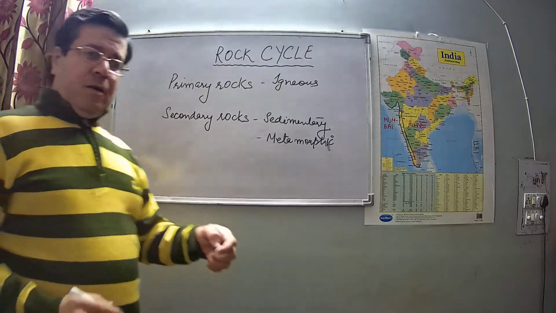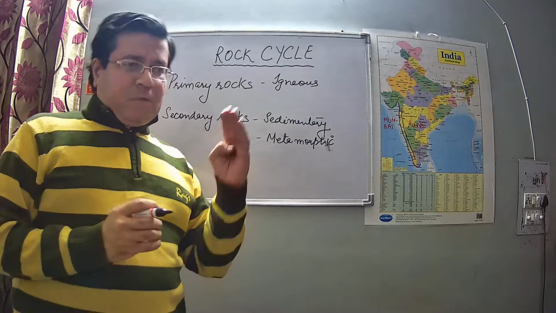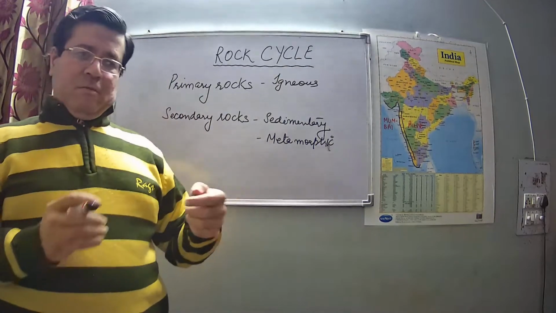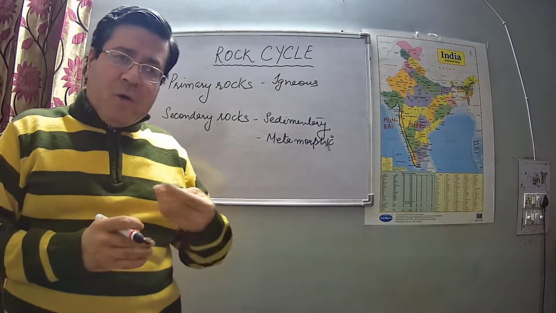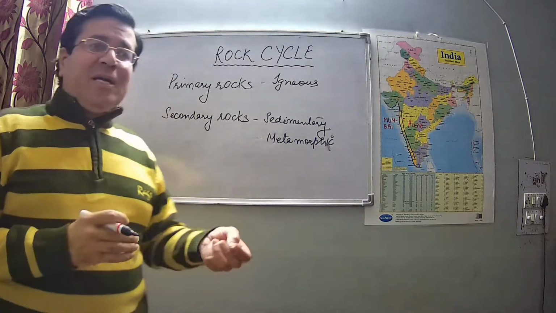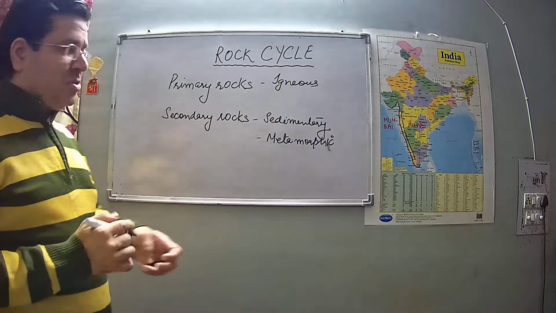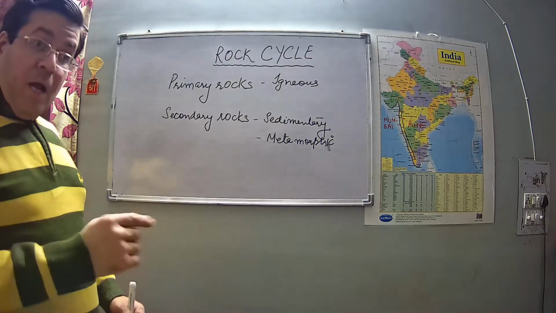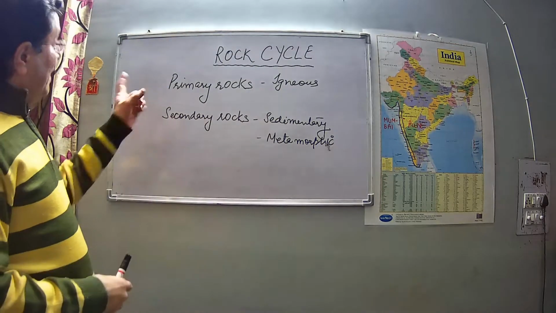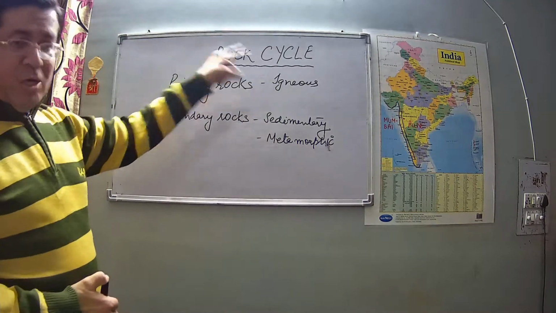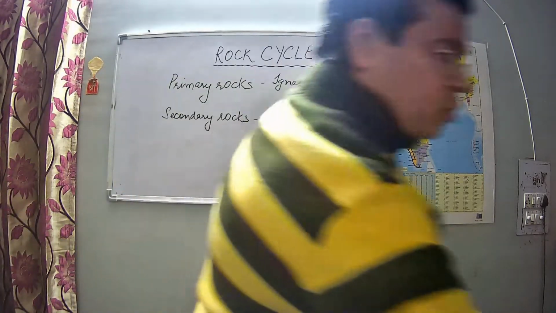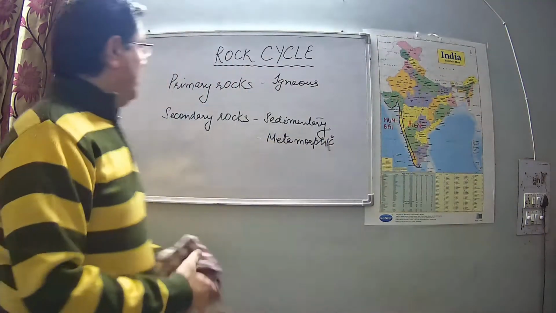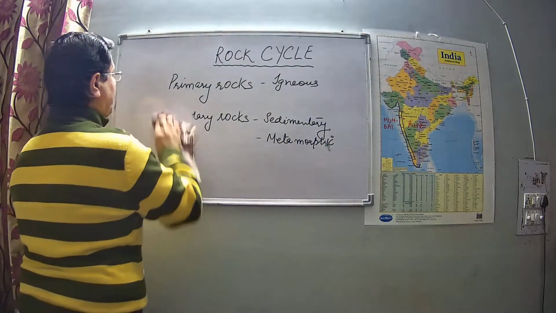Now we will discuss that they do not remain in their own form. They undergo many changes, they transform themselves. So how do they transform and how do they convert into another type of rock? That actually makes the rock cycle possible. Right? So let's see how this happens.